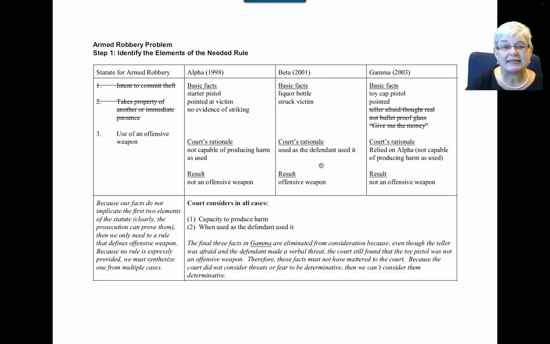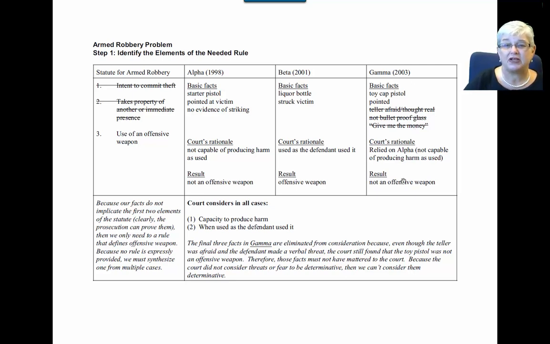Now, notice that in one case, it was not an offensive weapon. In the second case, it was an offensive weapon. It doesn't matter whether it comes up with the result that we want or the result that we don't want for our client. It still gives us valuable information about the rule. And if it's a case that comes to the conclusion that we don't want for our client, we can still use that case. You'll see that in Module 2, where we can distinguish those cases factually and still use them to support our point. Finally, you have Gamma.